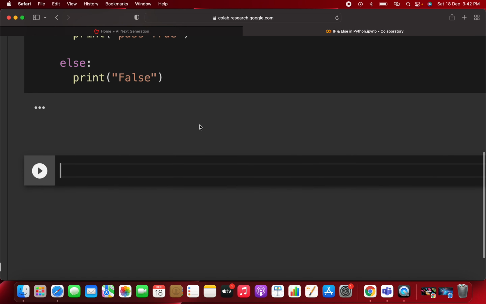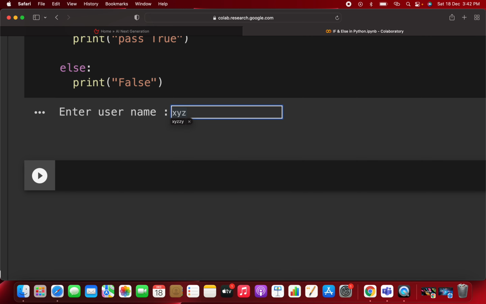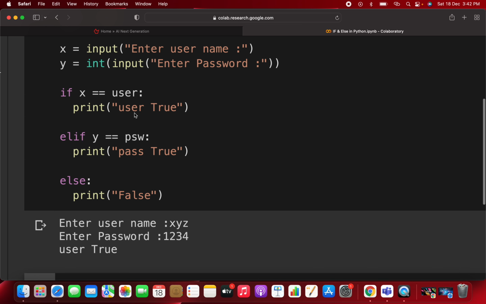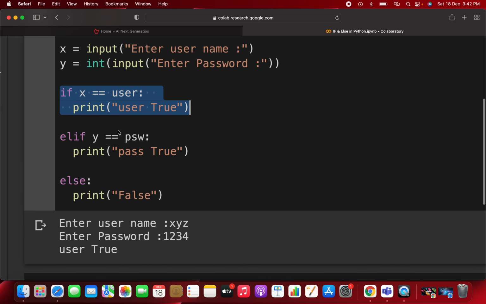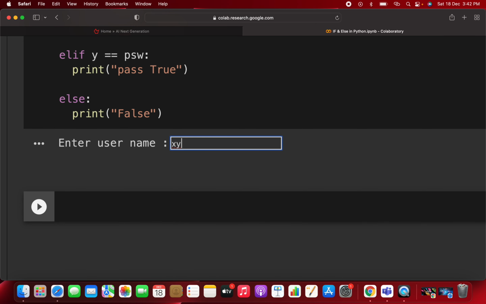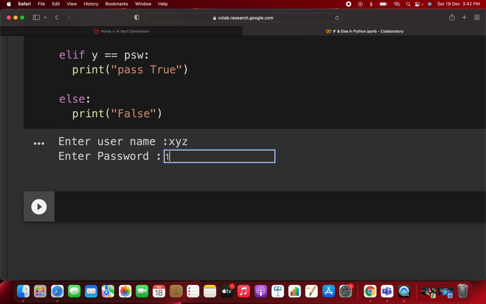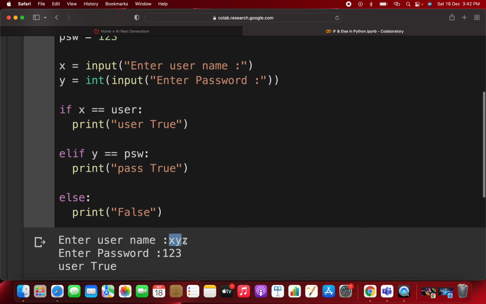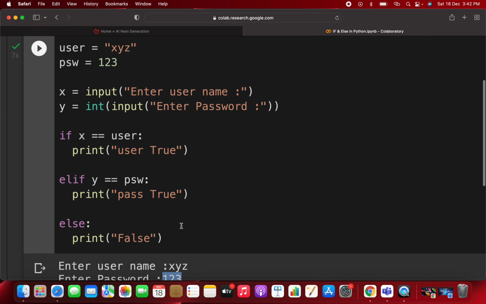Again you can see, if you are writing xyz as true, and if you are writing password of 1234, then it will execute that user true, meaning this condition is true, then it will execute, and the rest is false. Okay, now again let's see, I'm going through every condition, so it will be easy for you. Now you are seeing, whenever you enter xyz as true and password is 123, you are entering password also correct, but if this condition is satisfied, if any condition is satisfied, it will print and execute. That is about the coding.